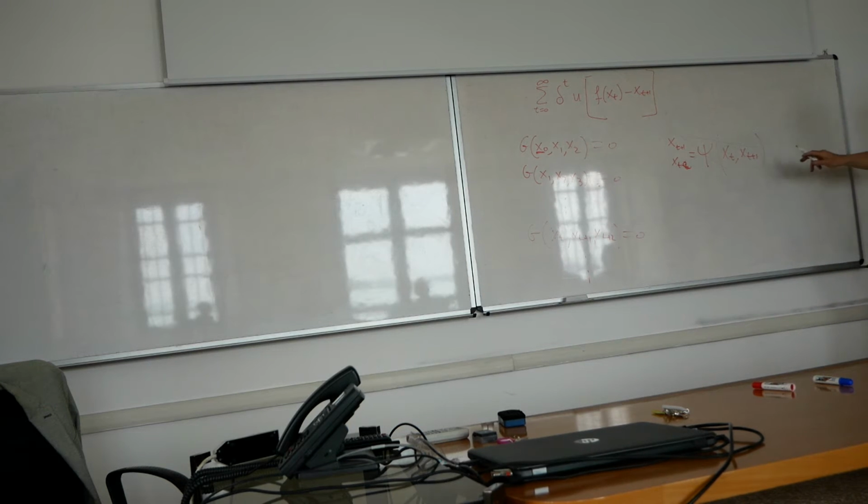Obviously, xt plus 1 is a trivial function of this, it's just equal to xt plus 1. And the second is that. So it's a 2x2 dynamical system in which you take 2 points and you map into 2 points.